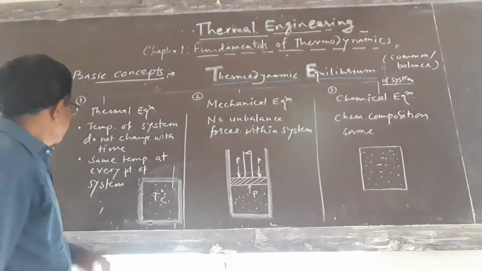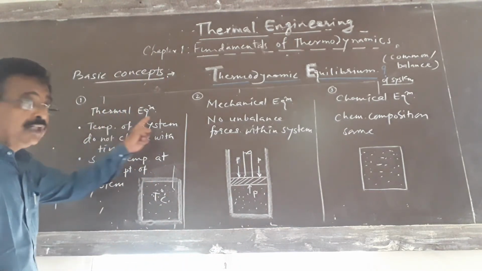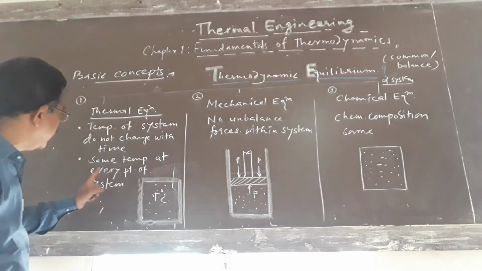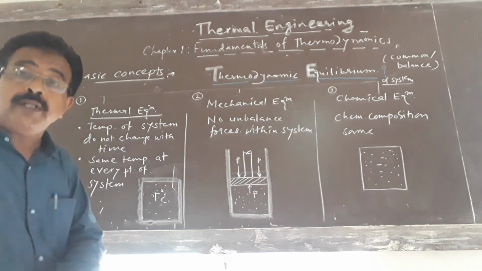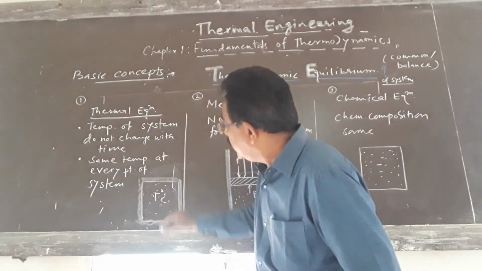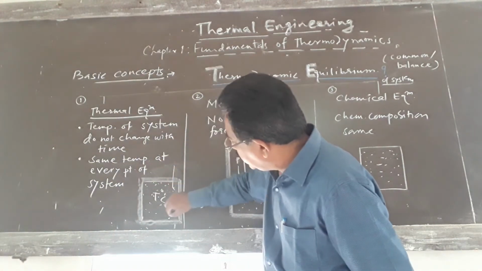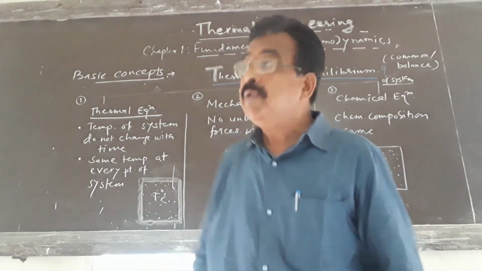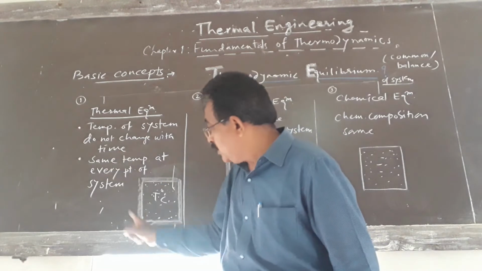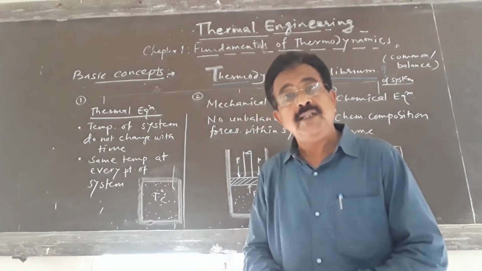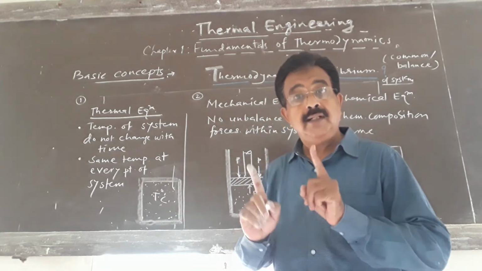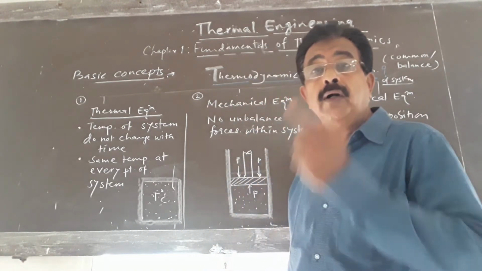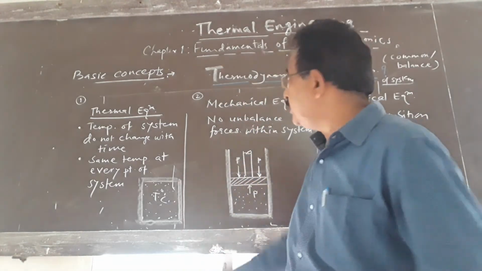Temperature remains the same. Second requirement for thermal equilibrium is the same temperature at every point of the system. Everywhere in the system, temperature should be the same. Then we will say that the system is under thermal equilibrium. Now the second condition for thermodynamic equilibrium is